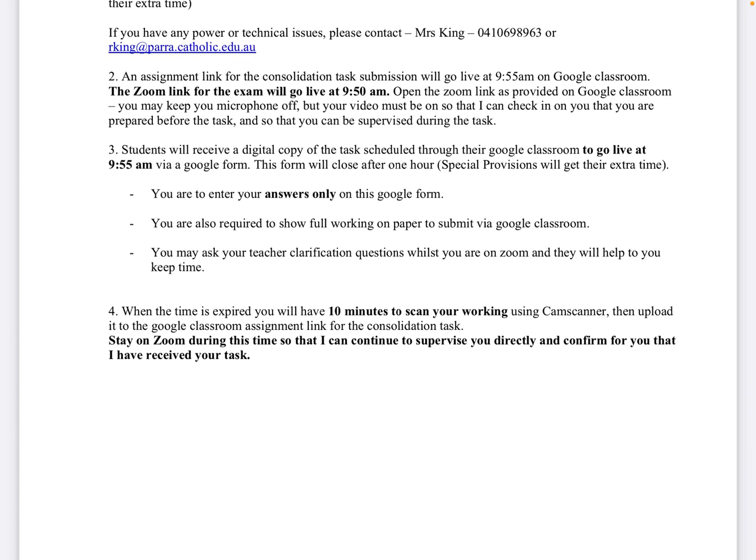formula sheet. So when the time is expired, you'll notice that because the Google form will shut down, you're going to have 10 minutes to scan your working, using your CamScanner or any other app, and we're going to stay on the Zoom link so that we can clarify and confirm that we have received your task with the working out.